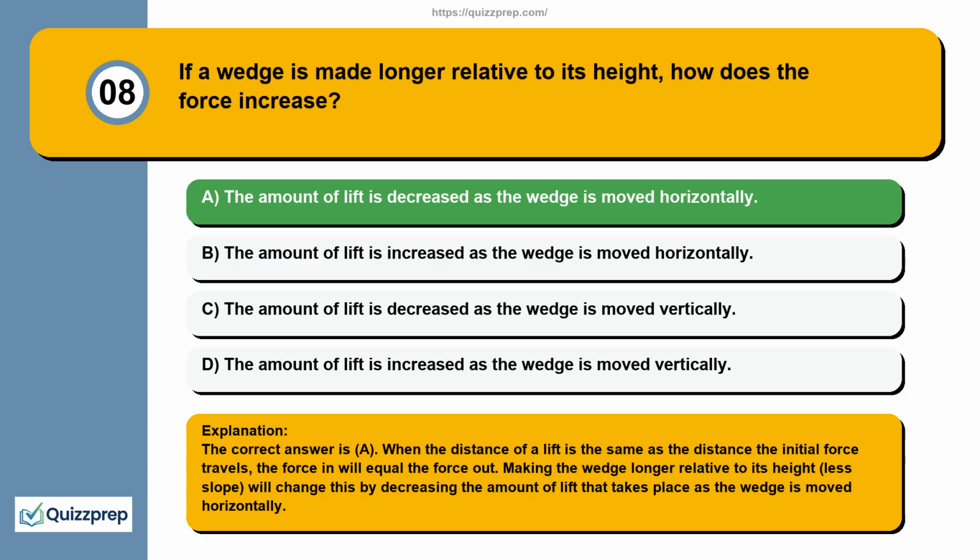When the distance of a lift is the same as the distance the initial force travels, the force in will equal the force out. Making the wedge longer relative to its height, less slope, will change this by decreasing the amount of lift that takes place as the wedge is moved horizontally.